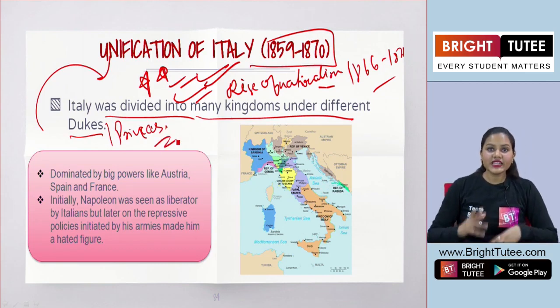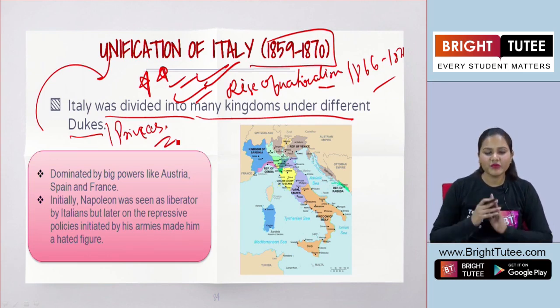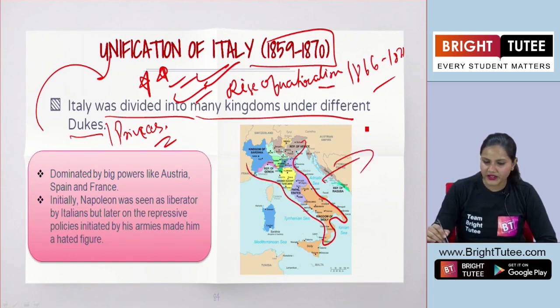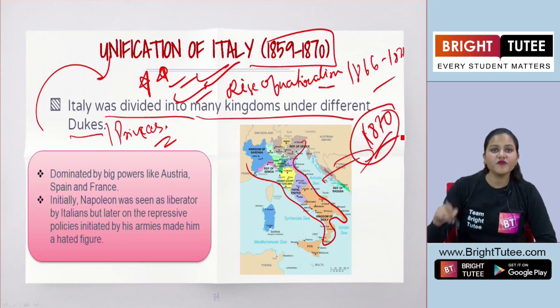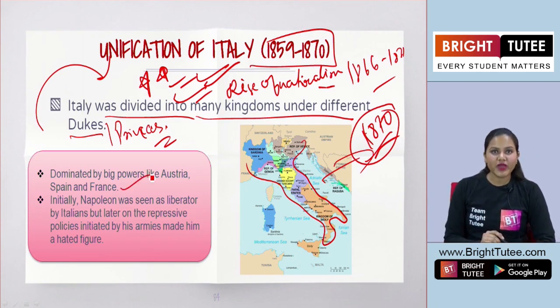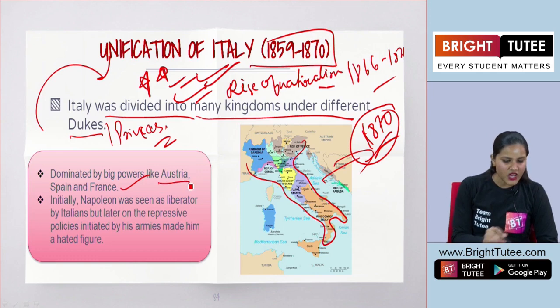Now, the Italy that you find in today's world or on the map was not there when we are talking about this period before 1870, before the unification of Italy took place. Okay? So Italy was dominated by big European powers such as Austria, Spain and France.